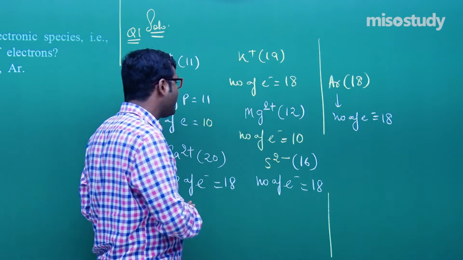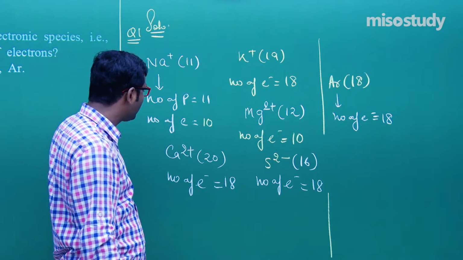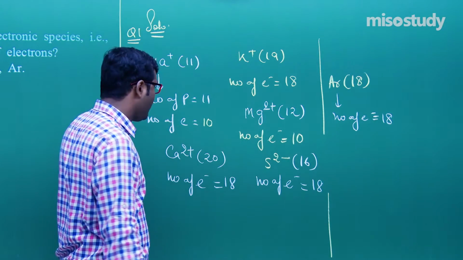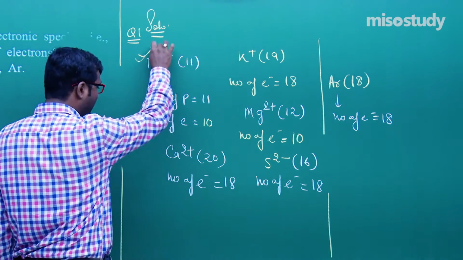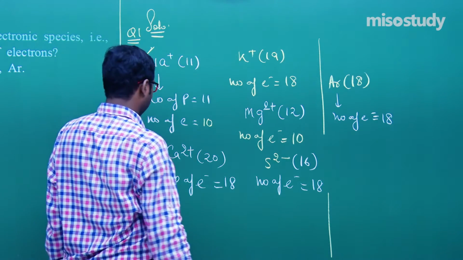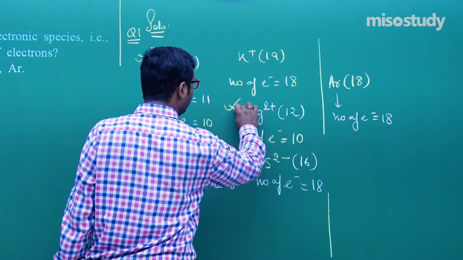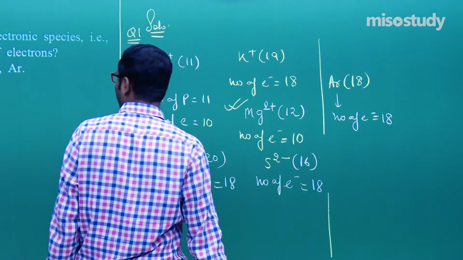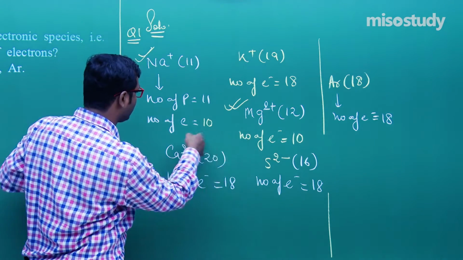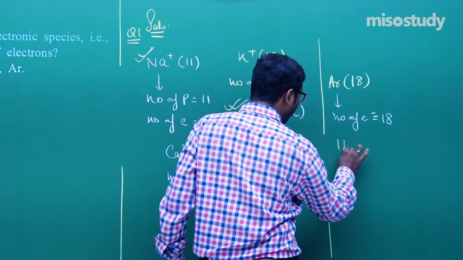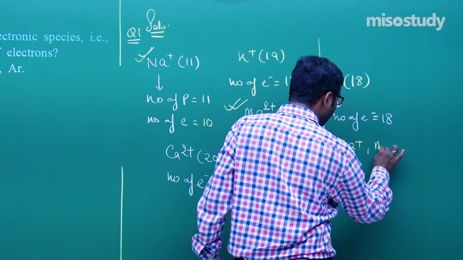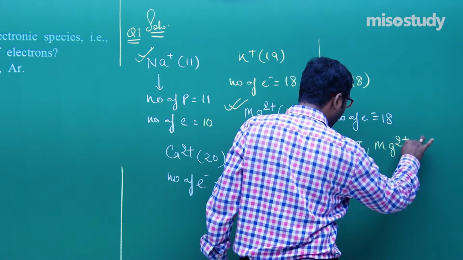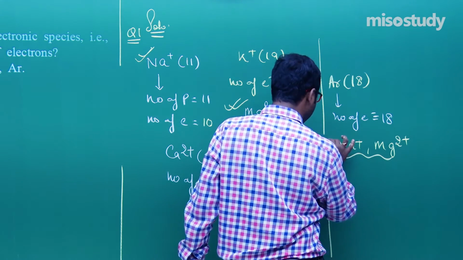Now check out which group contains an equal number of electrons. If I talk about sodium then magnesium, they contain an equal number of electrons, 10 each. So Na plus and Mg2 plus is the first pair. These are isoelectronic species.